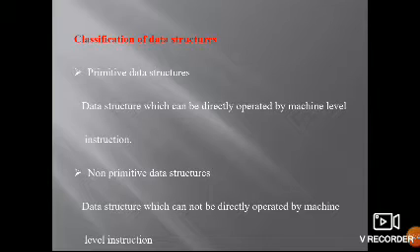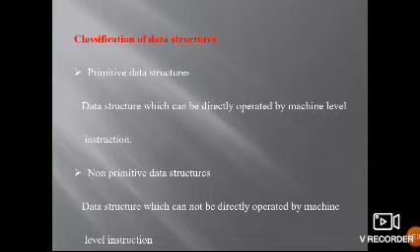Non-primitive data structures cannot be directly operated by the machine language. How do we handle them?